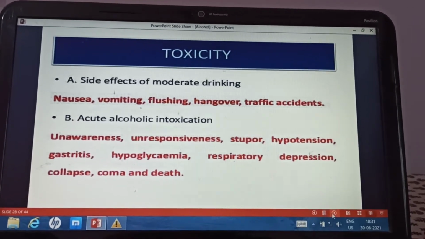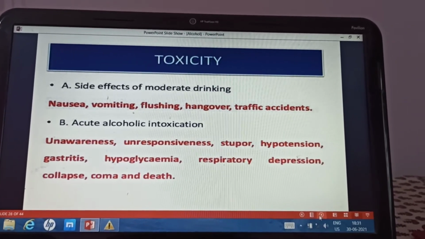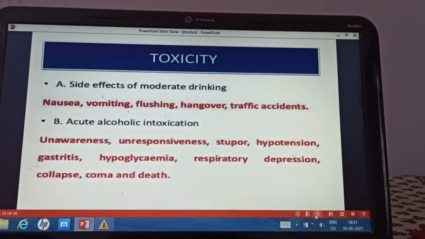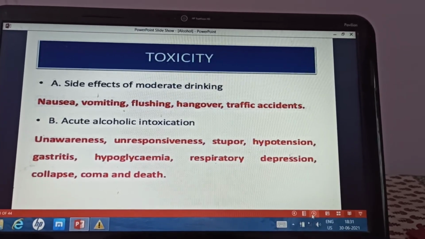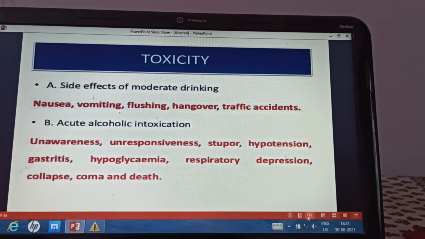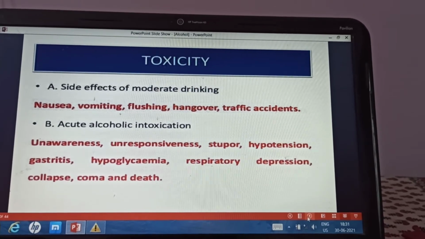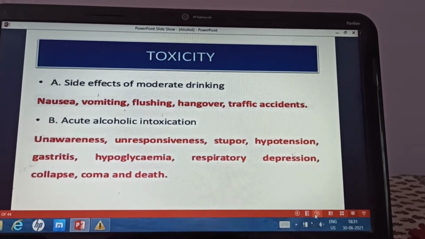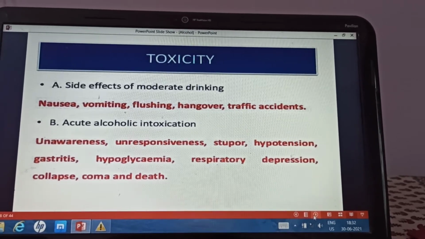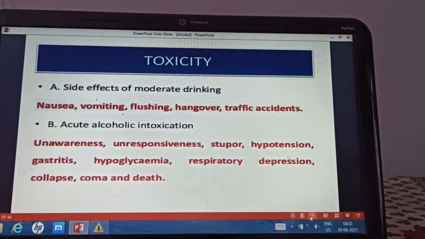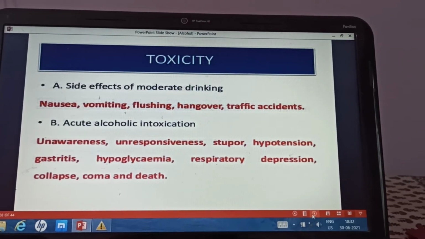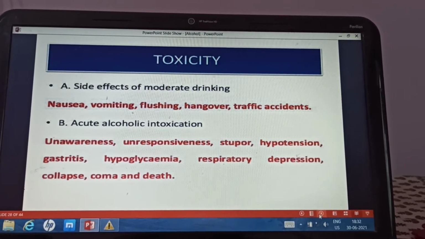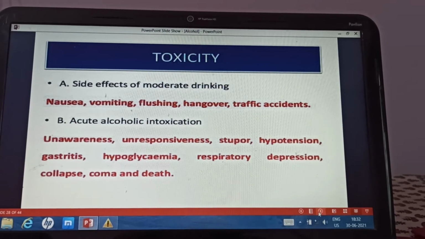Acute alcohol intoxication. Side effects of moderate drinking are the nausea, vomiting, flushing, hangover and traffic accident. So this is seen with moderate drinking. With mild drinking there are not much side effects, but with moderate drinking you can see hangover, and traffic accidents can occur, vomiting can occur. Acute alcoholic intoxication: stupor, hypotension, gastritis, hypoglycemia, respiratory depression, collapse, coma and death.